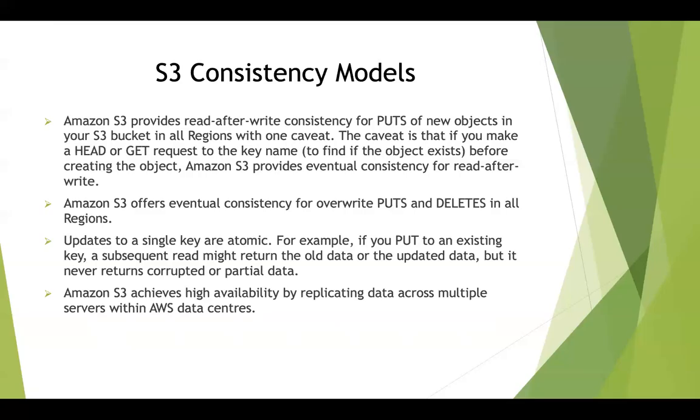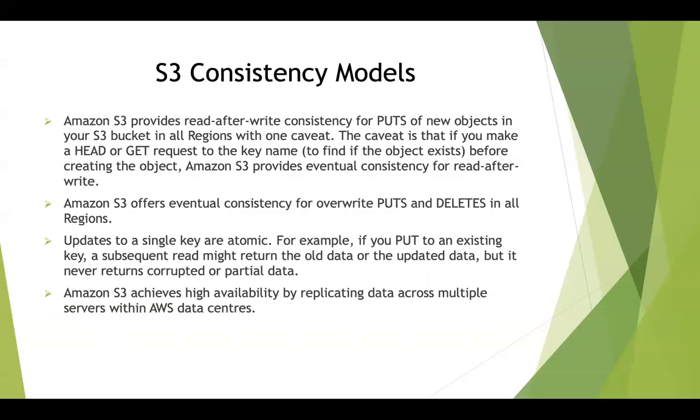You upload an object for the first time, you read it immediately, you get the latest version. But if you update that object at a later point of time and then immediately read it, you will either get the older version or the newer version, but you may have to wait for 1 second for the change to propagate, and then you will get the newer version, which is called eventual consistency.